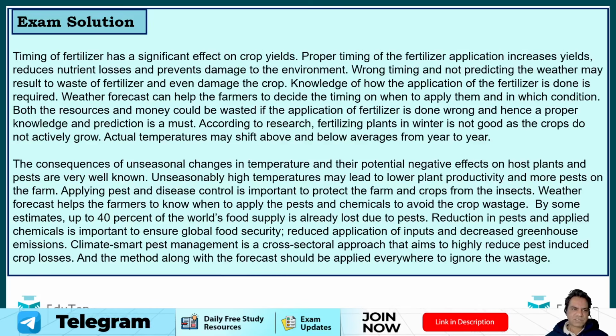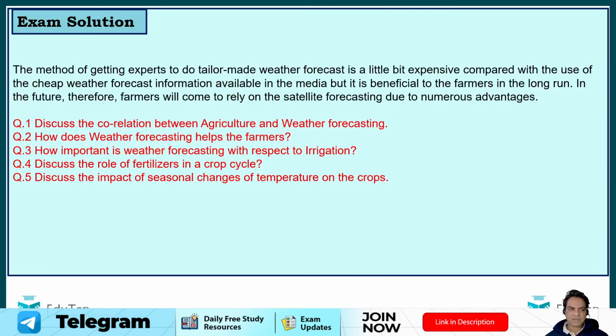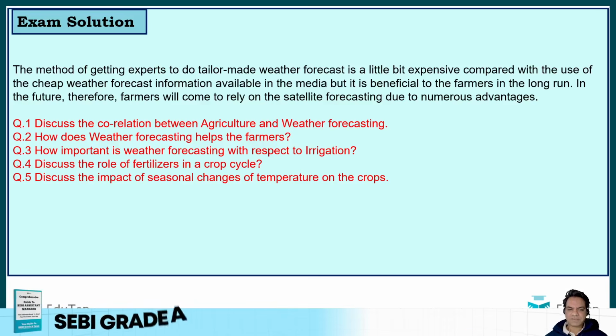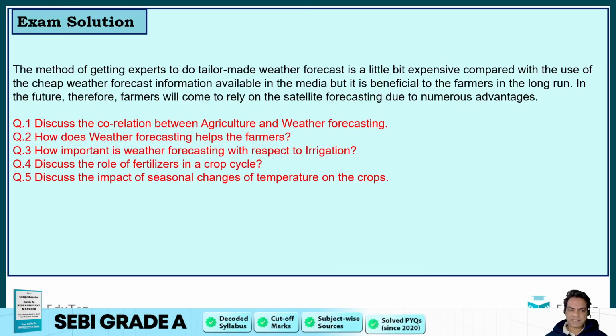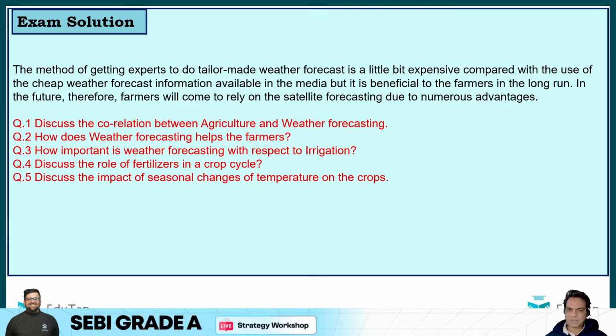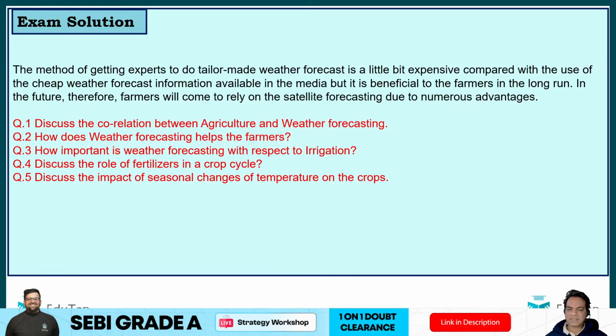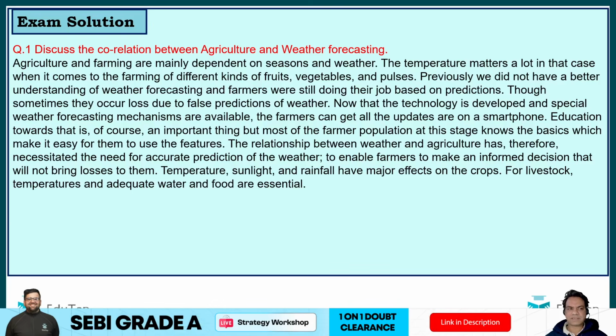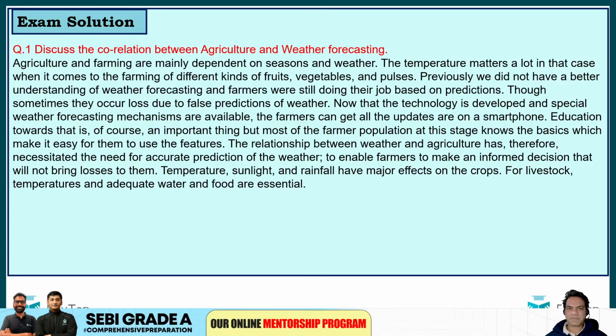And the 5 questions that were asked on this passage were: first was discuss the correlation between agriculture and weather forecasting. Second was how does weather forecasting help the farmers? How important is weather forecasting with respect to irrigation? Discuss the role of fertilizers in a crop cycle, and discuss the impact of seasonal changes of temperature on the crops. So you can read this passage, you can find out the answers, and this is how you need to elaborate the answers. The answers are supposed to be in your own words. They should not be copied and pasted from the passage.